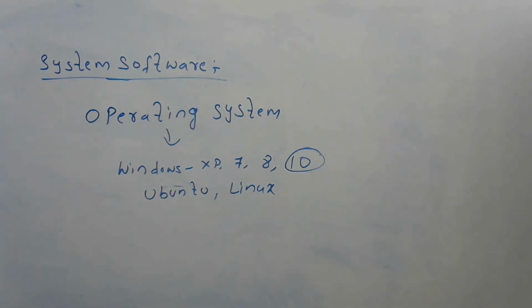So what is system software? System software is a set of instructions or programs which are used to run and maintain the computer hardware. Just now I gave the example: your mobile device is considered the hardware part, and to run that device we require a software, right? That Android is considered system software.